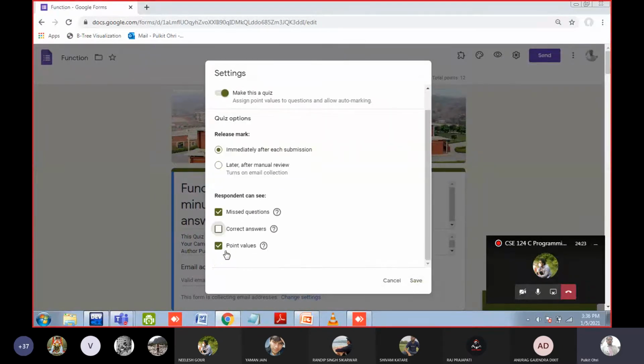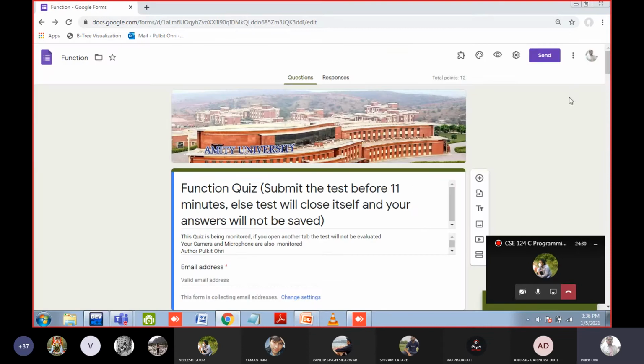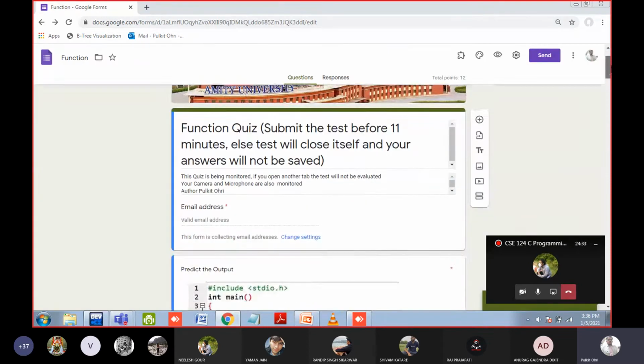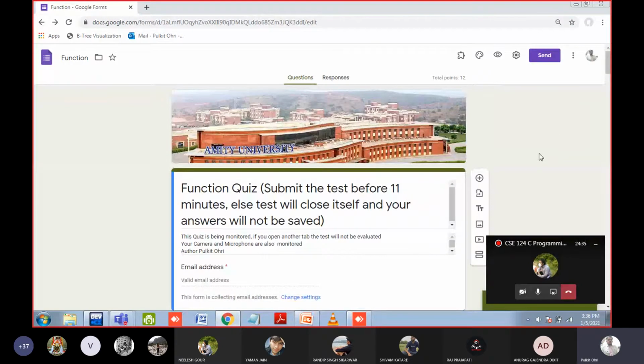You cannot check the correct answer options. Once you have done the quiz, I will tell you the answers when we discuss the quiz. You will get only the marks, but there are two submit options. First, submit the Google quiz option. At the bottom, when you have done all the questions, submit it, then click on the green button that you are seeing on the top.